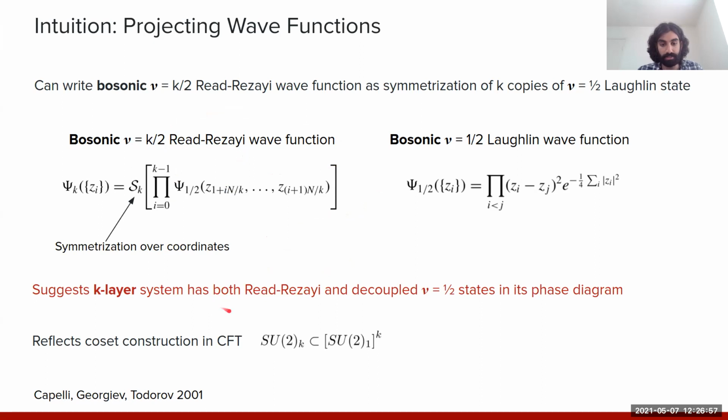And so I'll just mention as an aside that this kind of relation between these wave functions reflects a kind of coset construction in the CFT that corresponds to a diagonal embedding of SU(2) level K within the K-copy CFT for the Laughlin wave function. But the intuition we want to draw from this is that we want to start with some parent abelian theory describing these abelian states, and then try to find a way, starting from there, to access this non-abelian state.